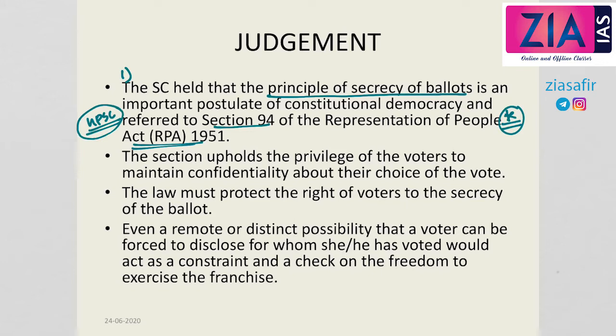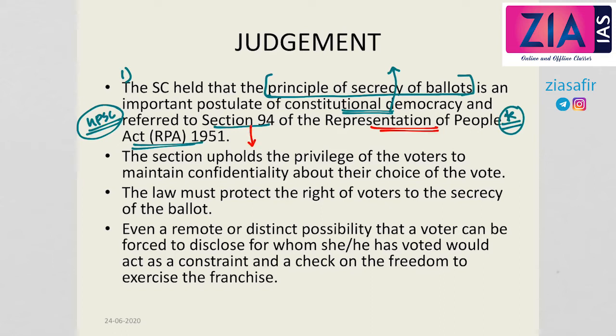In your mains syllabus, if you see the notification of UPSC, you will see that there is a topic itself mentioned as Representation of the People Act of 1951. So, very important topic. Now, the Supreme Court said that the principle of secrecy of ballot is very important in achieving constitutional democracy. Now, what is meant by constitutional democracy? Constitutional democracy means the democracy or the democratic principles as enshrined in the Constitution. And also, it has been referred to in the RPA, the Representation of the People Act of 1951, a very important act.